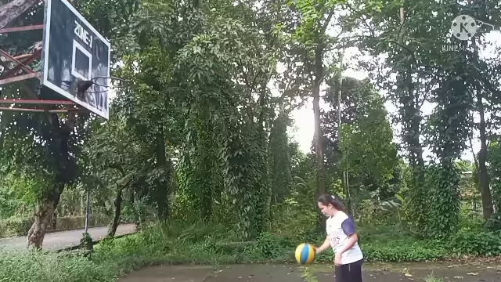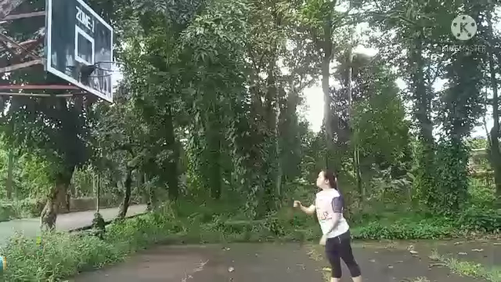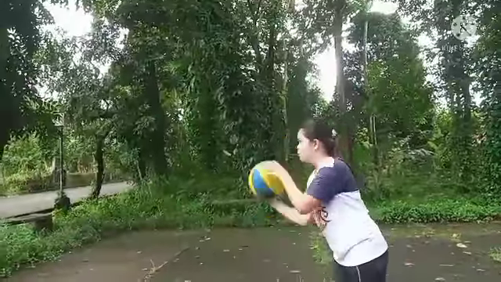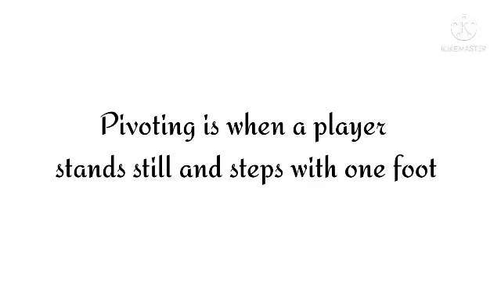Pivoting has 2 types, reverse pivot and forward pivot. Reverse pivot, the player pivots backward. For example, let's say the left foot is the pivot foot. Pivoting is when a player stands still and steps with one foot.